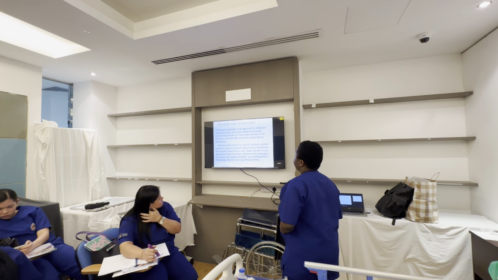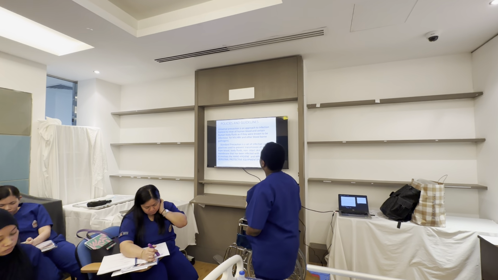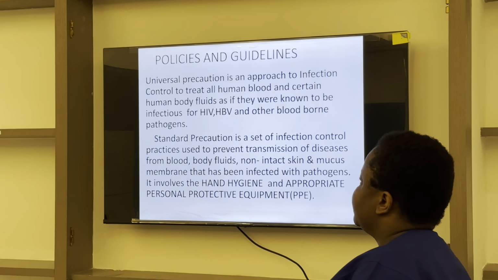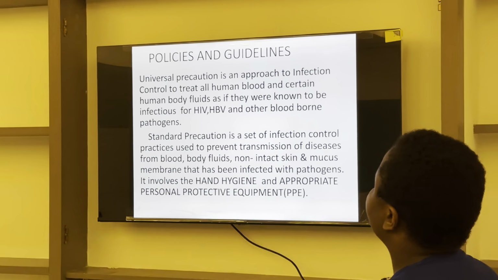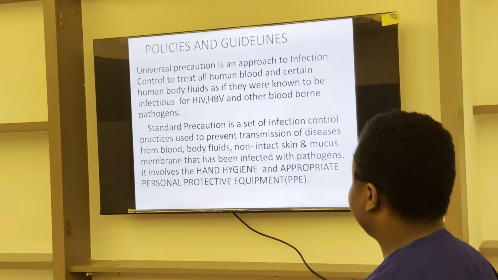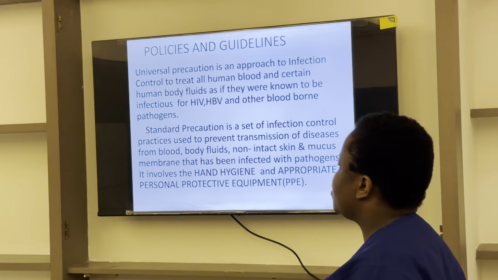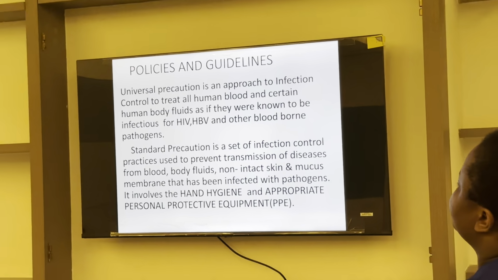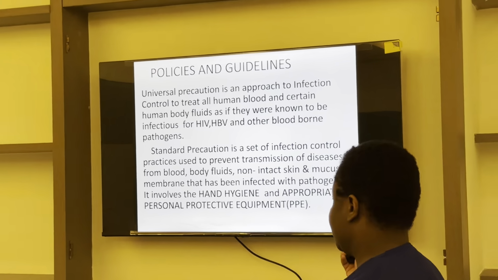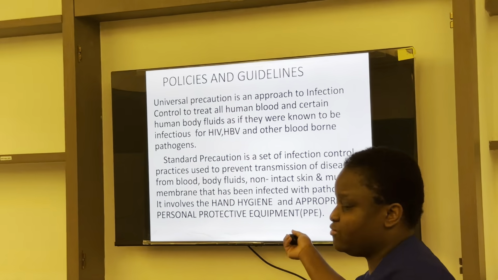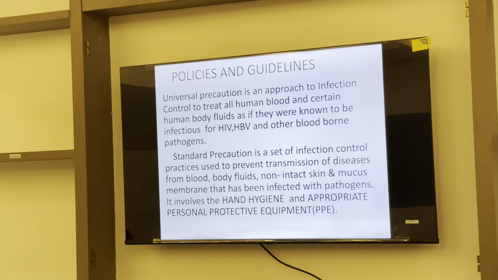It's an approach to infection control, to treat all human blood and certain human body fluids. And standard precaution actually is used to prevent not only blood but body fluids, wounds, and mucous membrane. So how do we perform this standard precaution? We can perform them by two major methods, like the hand hygiene and the use of personal protective equipment.